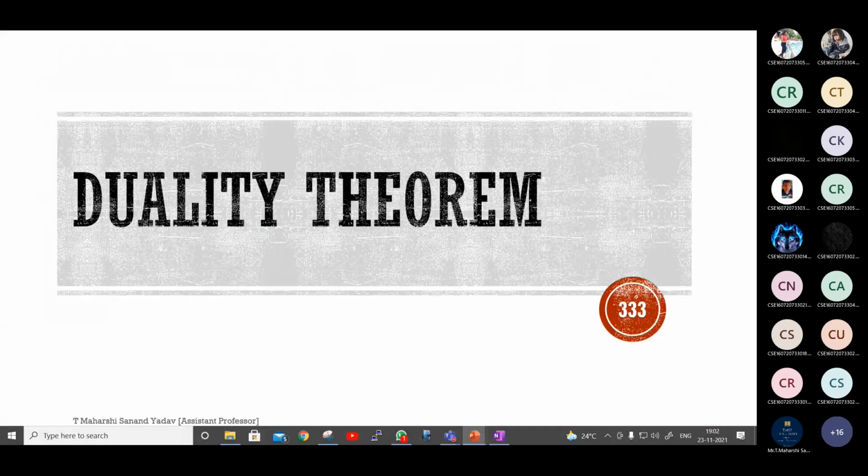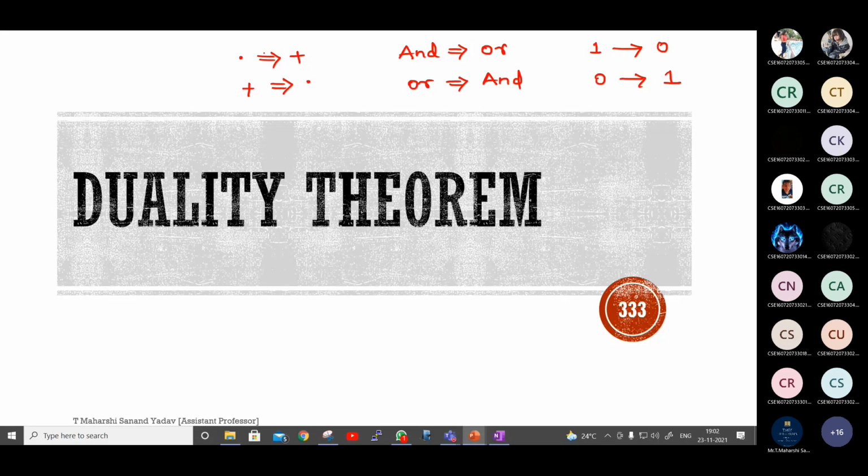Next, what is duality? Plus with dot, AND means dot, OR means plus, and 1 with 0. Just remember this point, enough. Duality means dot is plus, plus is dot, AND means OR, OR means AND, 1 is 0, 0 is 1.